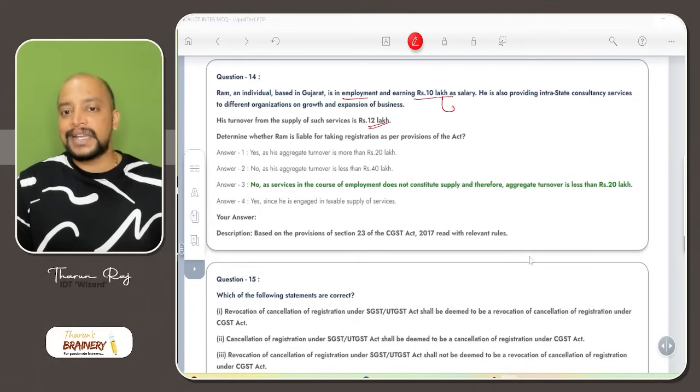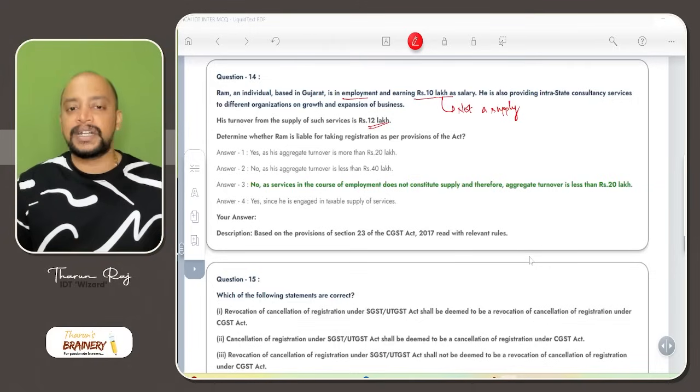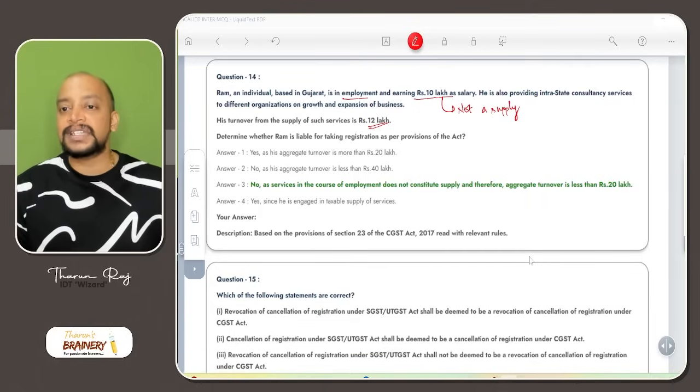Determine whether Ram is liable for taking registration as per the provisions of the Act. So 10 lakh salary is not a supply. As salary is not a supply, it will not be included in the aggregate turnover. So the aggregate turnover is only 12 lakhs. And as the applicable threshold limit, they have not given, he is engaged in services.